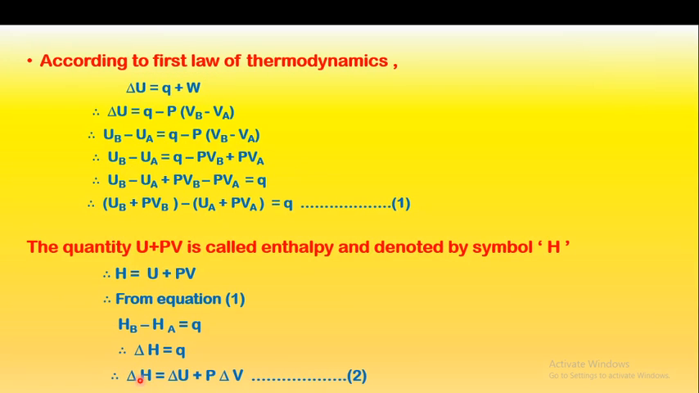So this was the equation for the enthalpy change, that is delta H is equal to delta U, the change in internal energy, plus P, the constant pressure, into delta V, the change in volume.